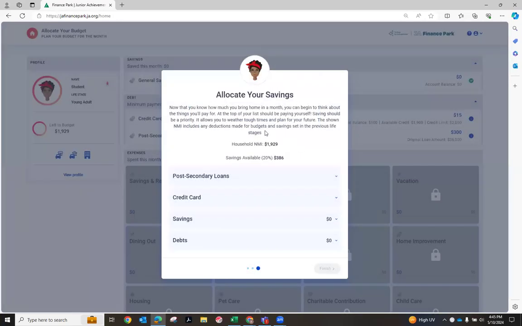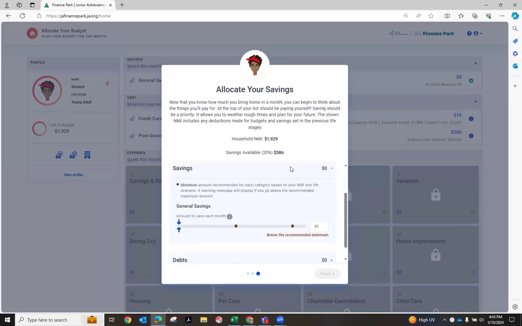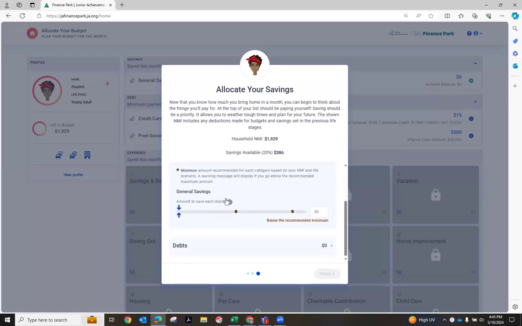The next step is for them to allocate their savings. And we really want to challenge the students to think about paying themselves first before they even get to their monthly budget. And so that's what we're doing here. They get to click into the various categories and they get to decide how much they want to put into their general savings to pay themselves before they even start their monthly budget.